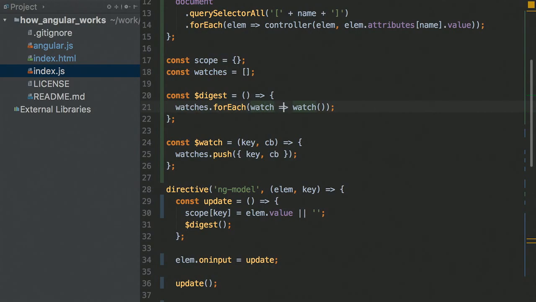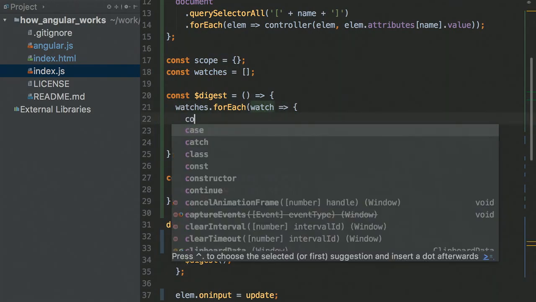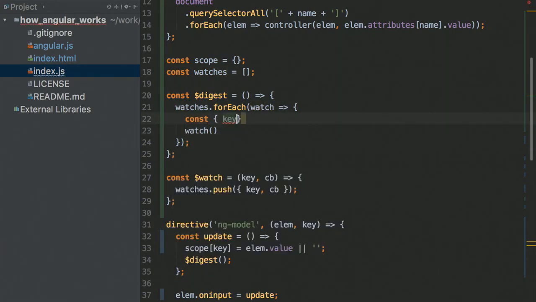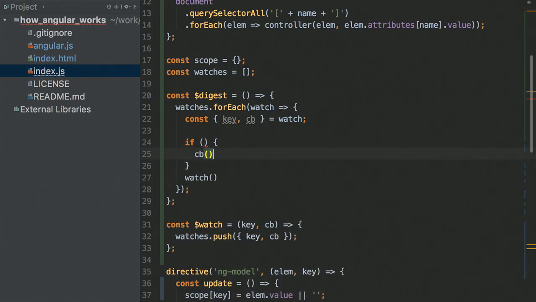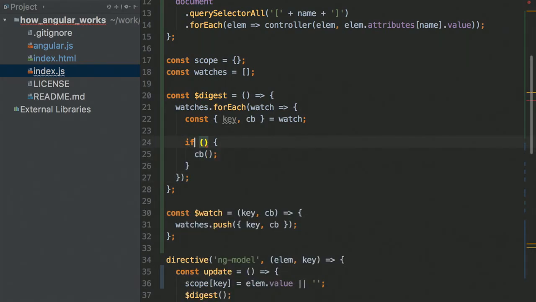So now when I run over watches, I don't get callbacks anymore. What I get back is a key and a callback, the watch, and I have to figure out when to run the callback. Now there are quite a few ways to do it.